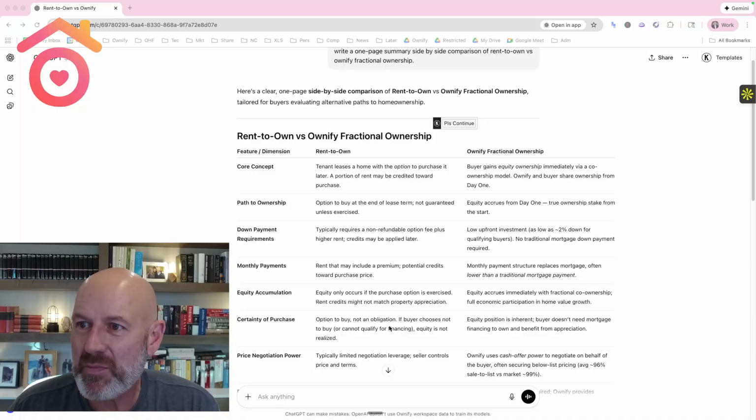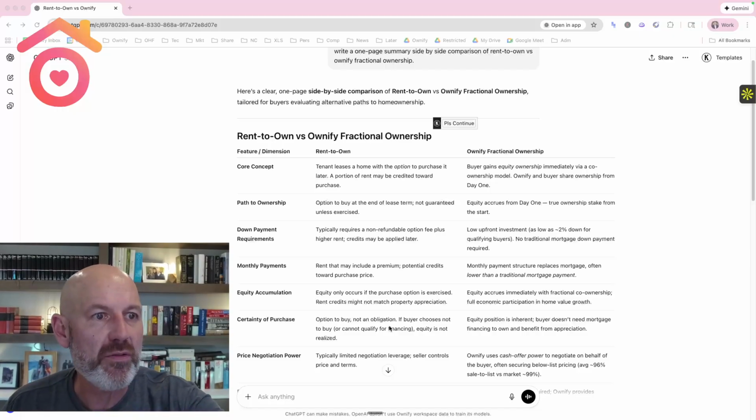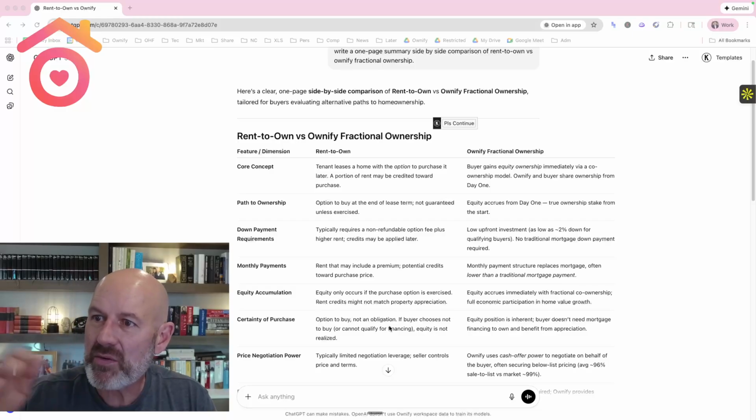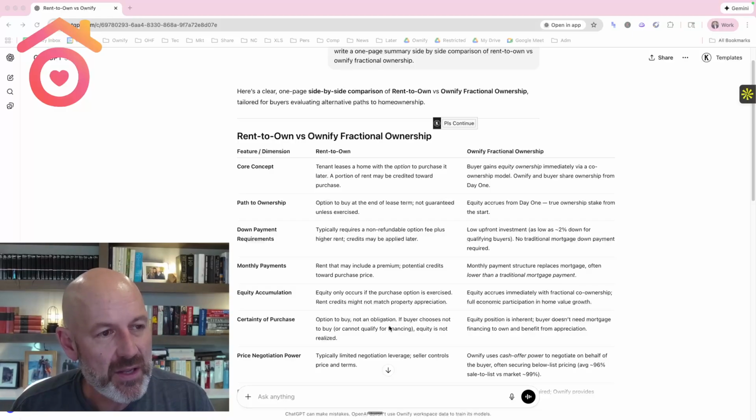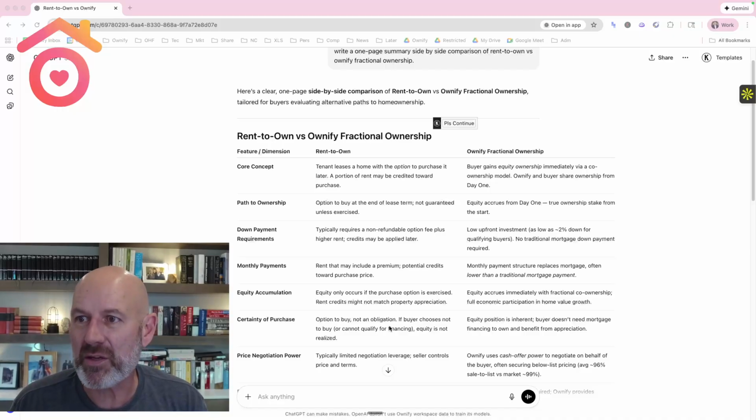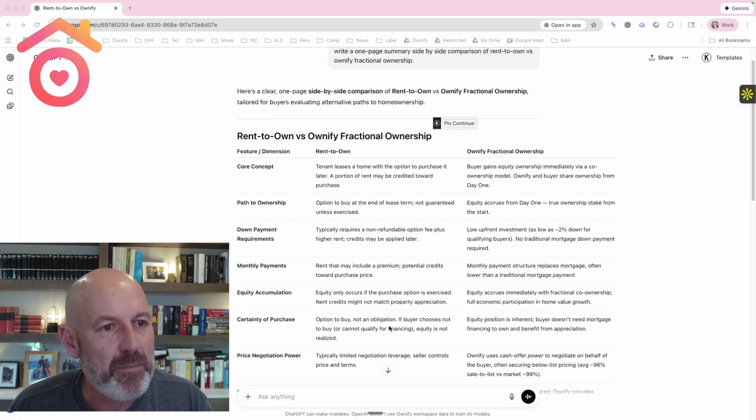Really the big differences between Ownify and rent-to-own, just to summarize, is that Ownify creates true ownership from day one through the brick purchase. As the customer increases their brick holdings, their rent goes down. At the end of the 5-year period, or at any point before then, when the customer is ready, they can exercise their option to buy the remaining bricks and buy the home outright from the LLC. That's at that point a purchase transaction, not a refi transaction for our mortgage friends out there, because the customer buys the home from the LLC. But contractually, that purchase option is really for the balance of the outstanding shares.